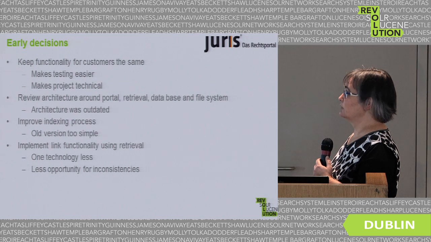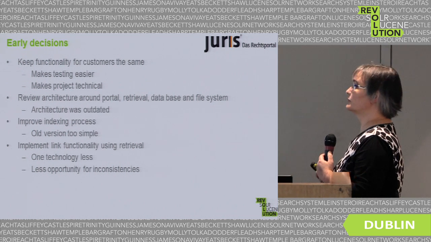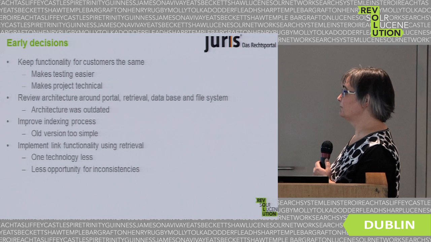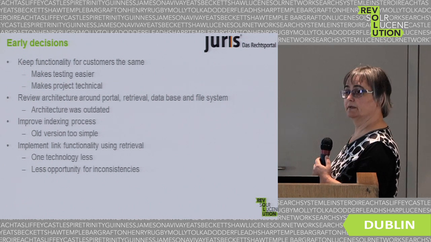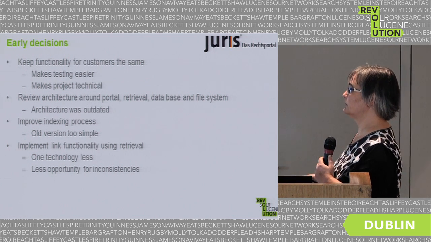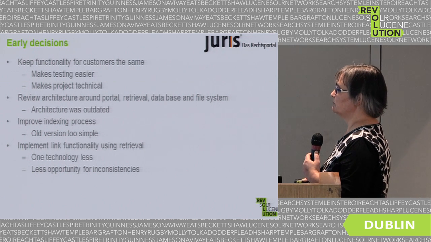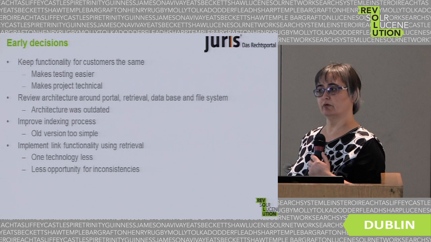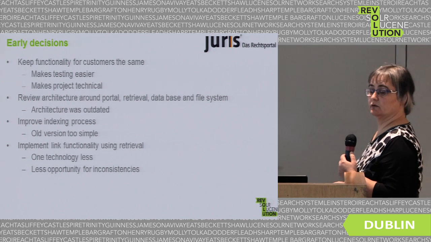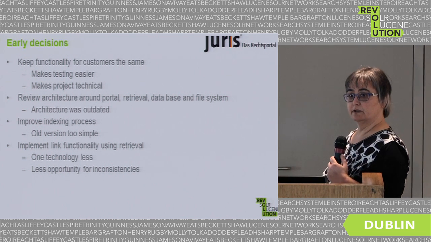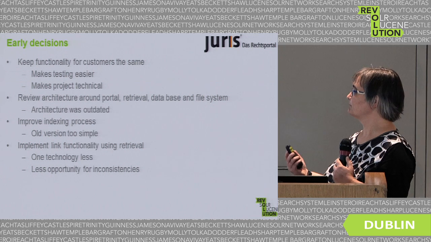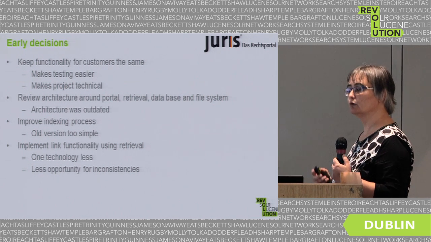What we also decided is to review our architecture around the portal, the retrieval, database, and file system, because it was clear that our old architecture was outdated. We wanted to improve our indexing process. It just was too simple and needed sometimes manual effort. And we decided to implement the link functionality where we used Oracle before with the retrieval. The reason for this is then we have one less technology to use, and there's less opportunity to get inconsistencies. Because if you have information in the index and in Oracle, it could be that they are not the same.